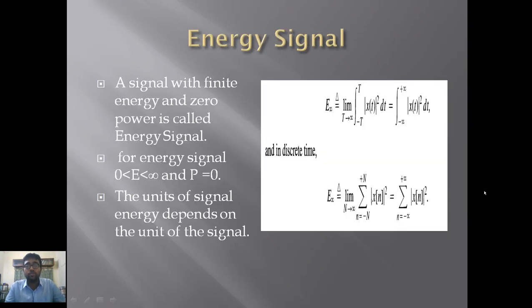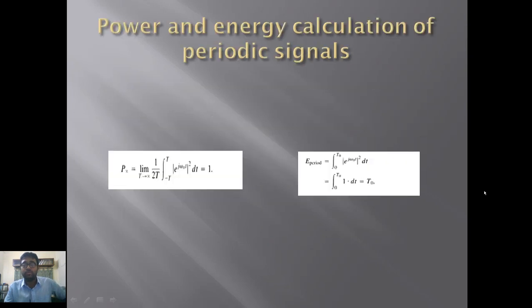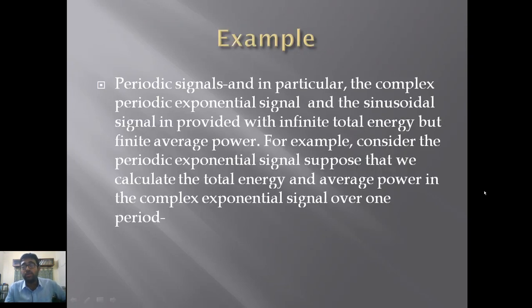As we have explained, a signal with finite energy and zero power is called an energy signal. In case of a power signal, the whole thing will be inverse. It means that the power will be finite and the energy will be different. Now this is an example of how we will calculate the power signal. The examples are periodic signals, in particular the complex periodic exponential signal and the sinusoidal signal, which have infinite total energy but finite average power.